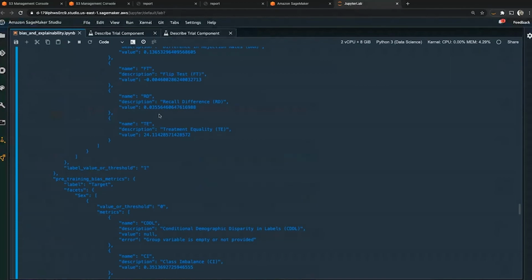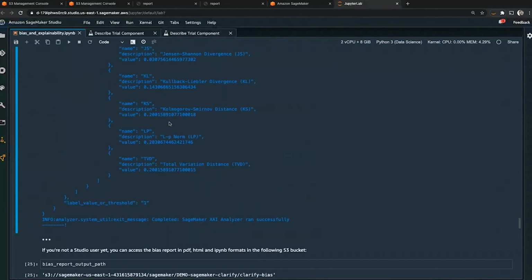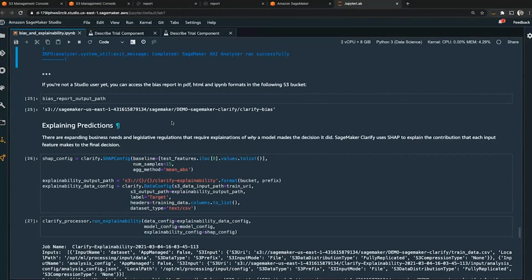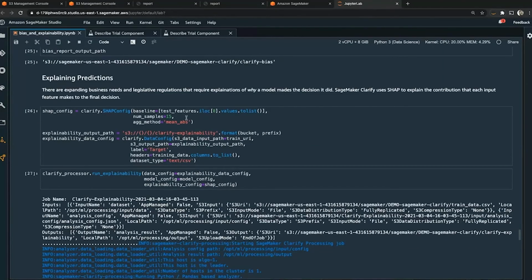Okay, so that's on the bias side of Amazon SageMaker Clarify. How about explainability? We can use Clarify for explainability just as we used it for bias detection. Just to recap, remember that explainability is the why a machine learning model is making a prediction. What features are most important? For this example with Amazon SageMaker Clarify, we're going to be using the statistical concept of SHAP values. SHAP values are a common way to measure explainability and how your model predictions would deviate from the baseline or the expected value of that model.